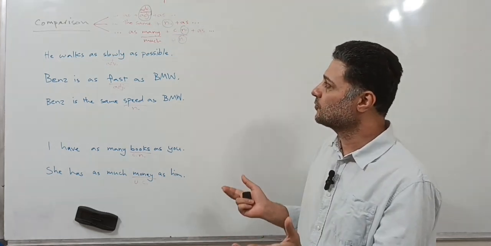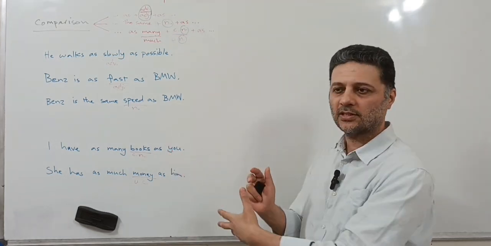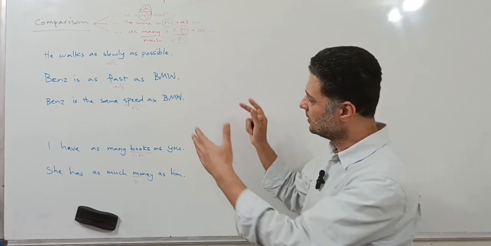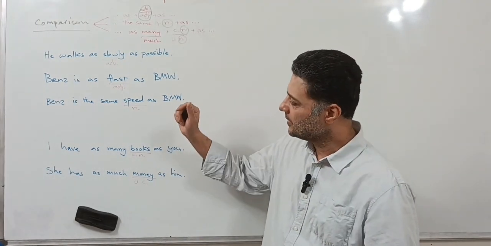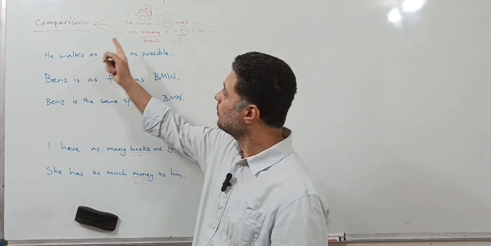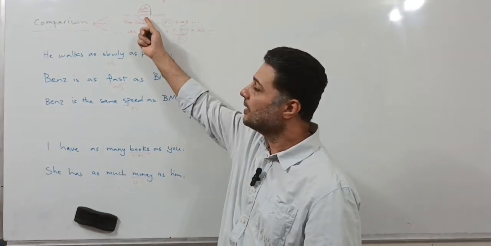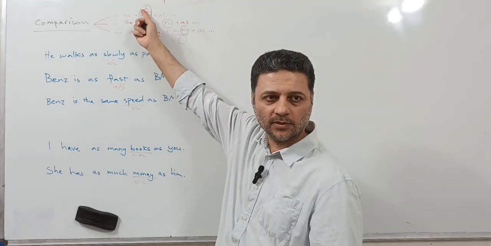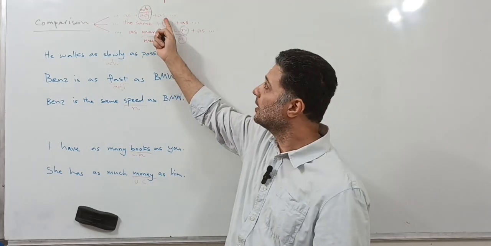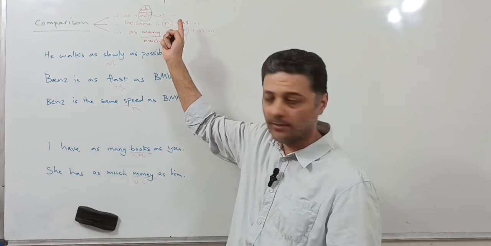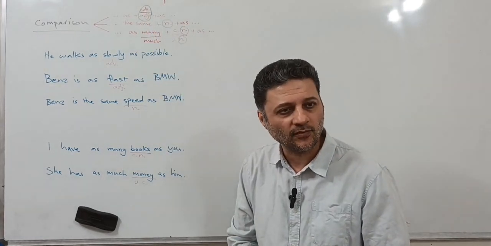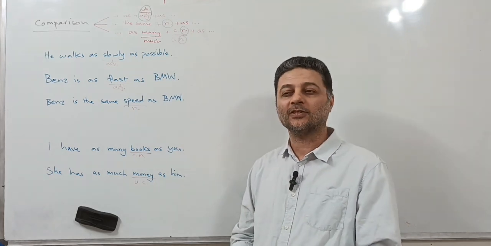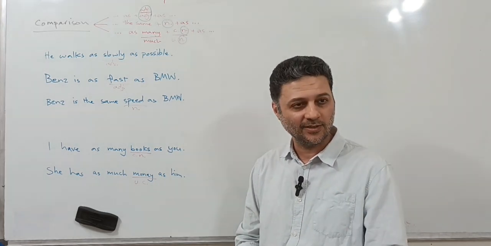This is the structure generally, and I tried to gather everything on one page. As you can see, we have as plus adjective or adverb, and then plus as, and then the rest of the sentence. But when do we use an adverb and when do we use an adjective? That's in another video where we talked about the 95% of English.